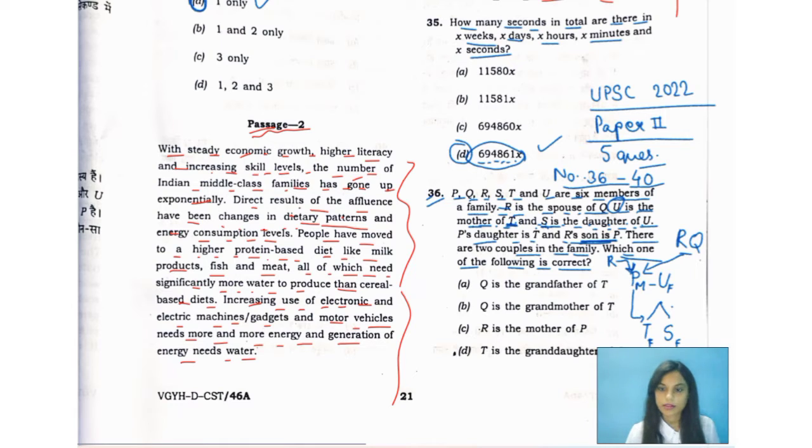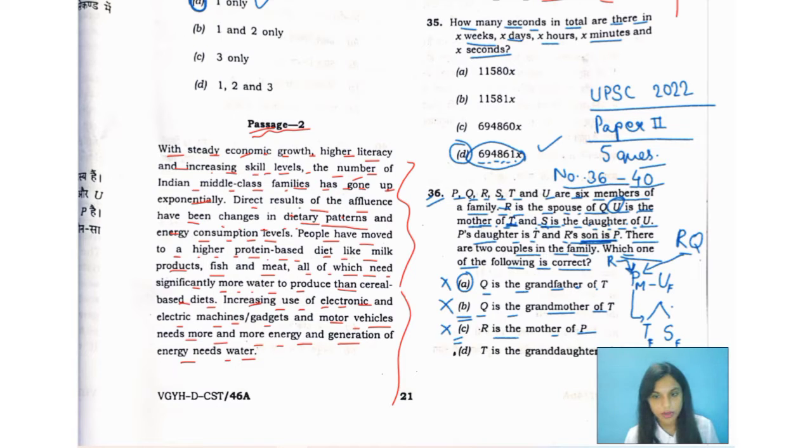Let's consider the options. Option A: Q is the grandfather of T. We don't know whether Q is the grandfather of T or not, so that's wrong. Option B: Q is the grandmother of T. We don't know the gender of R and Q. What about R? R is the mother of P. We don't know the gender of R.